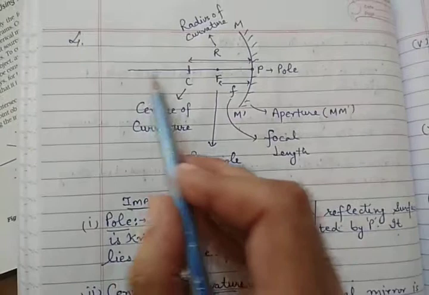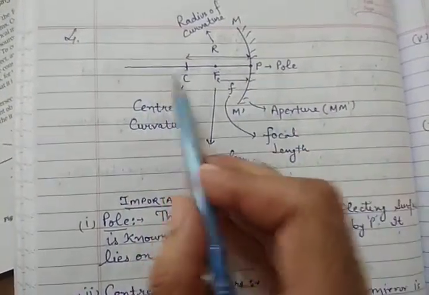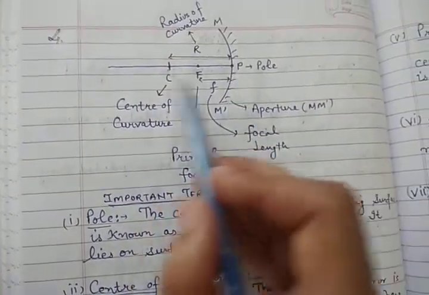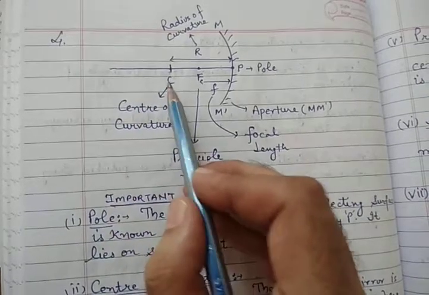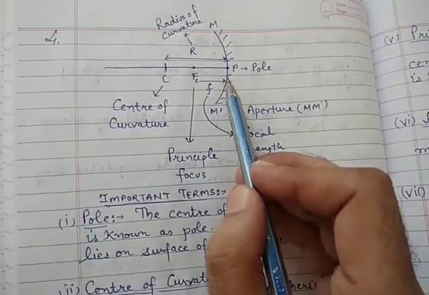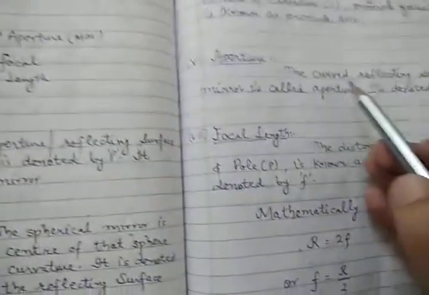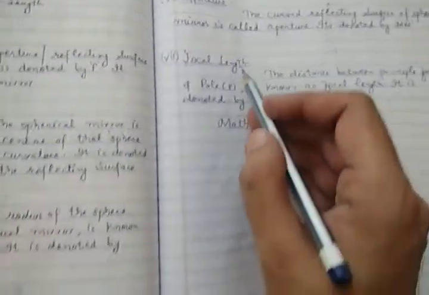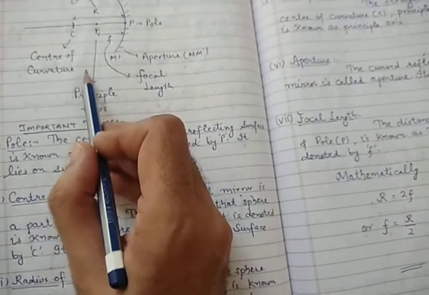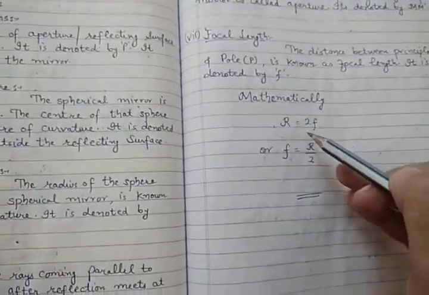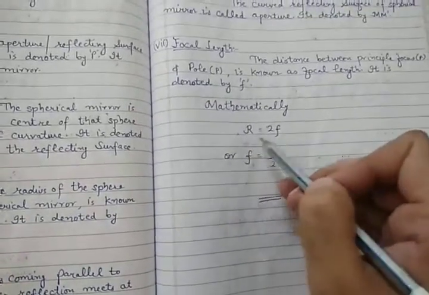Then there is the principal axis. This whole line is known as the principal axis. What is it? The axis on which the center of curvature, focus and pole lie is known as the principal axis. Clear? Then aperture, I have already told you, this curved portion M dash is known as the aperture. Then focal length: the distance between the focus and the pole is known as the focal length. And mathematically, R is equal to 2F.